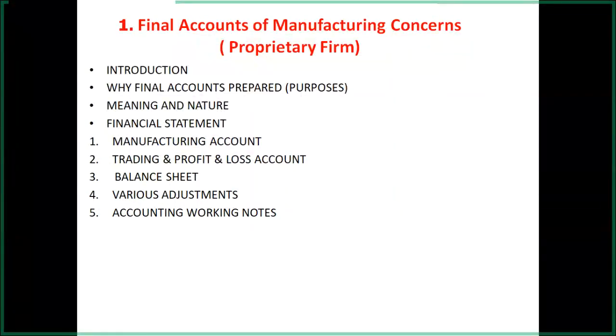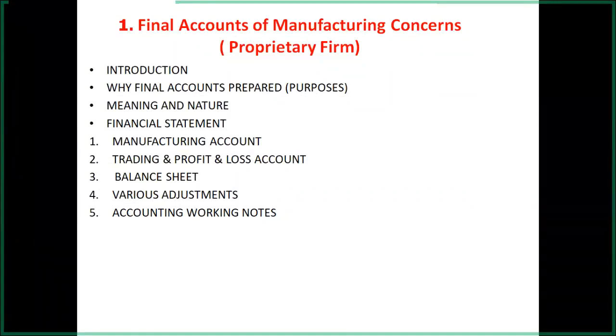So 5 lakhs is the total of the credit side of the trading account and 4 lakhs is the total of the debit side. The difference of 1 lakh rupees is to be treated as gross profit. So gross profit is to be shown by the trading account.